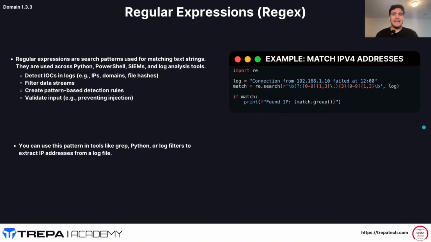Okay, then regex, or regular expressions. Regular expressions are search patterns used for matching exact text strings. Regular expressions can be used in Python, PowerShell, SIEMs. It can be used in shell scripting. I use it on my Cisco CLI. If I'm in a traditional networking environment, Cisco CLI supports regex when we look through our running config. So it can be used to detect patterns. It can filter data streams.